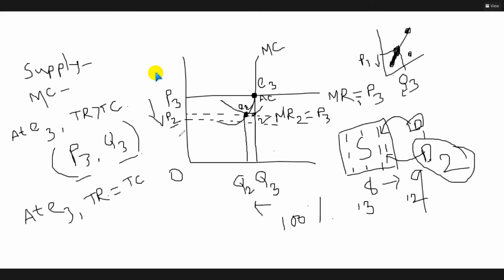So this is P3. This one is P3. So this is the equilibrium point, isn't it? E3. And this is Q3.